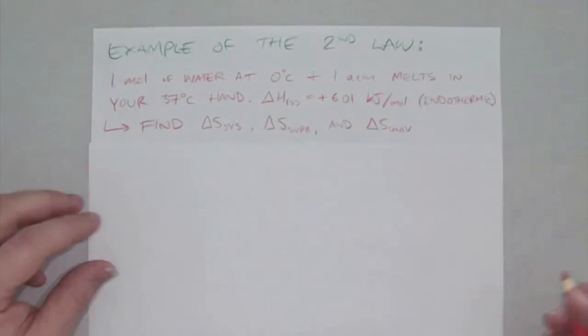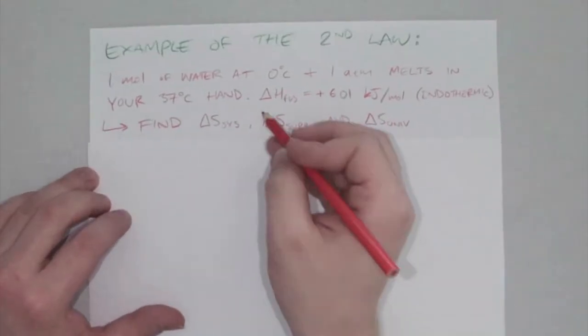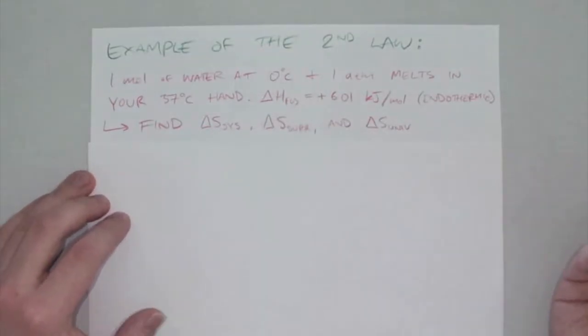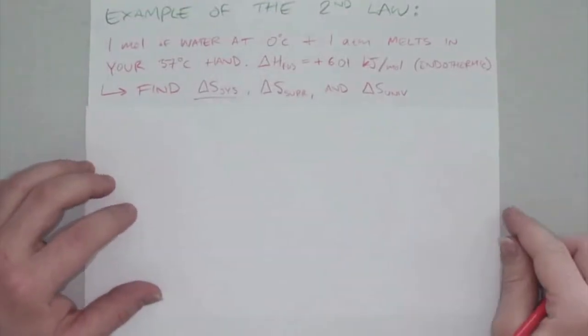In this problem, we're going to use the second law to find delta S of the system, delta S of the surroundings, and delta S of the universe. The first step is finding delta S of the system.